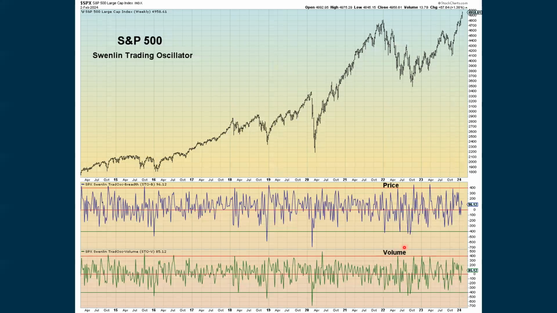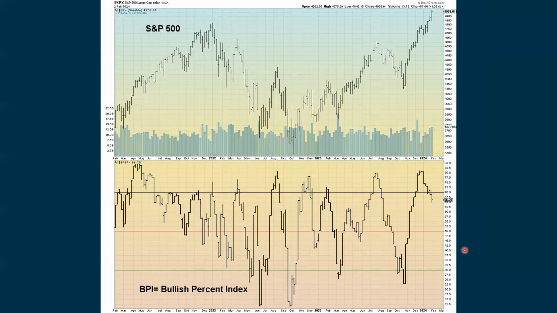Then looking at the Swenlin trading oscillator, we declined based on price and volume, but we're still above zero. And we're seeing pretty much the same thing. We've now crossed below 70. We're seeing this on the daily chart and here on the weekly chart. We're starting to decline. Now, are we going to wear off this 70 condition and go back up? Or is this the beginning of something that's going to see follow through to the downside?